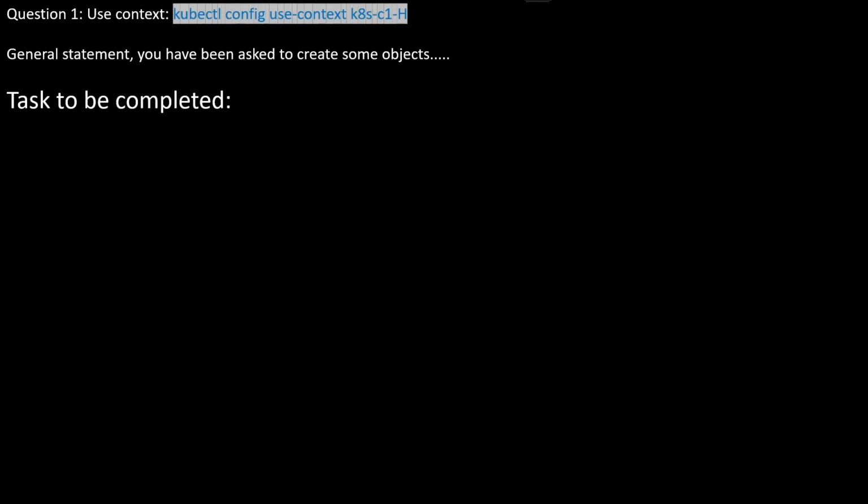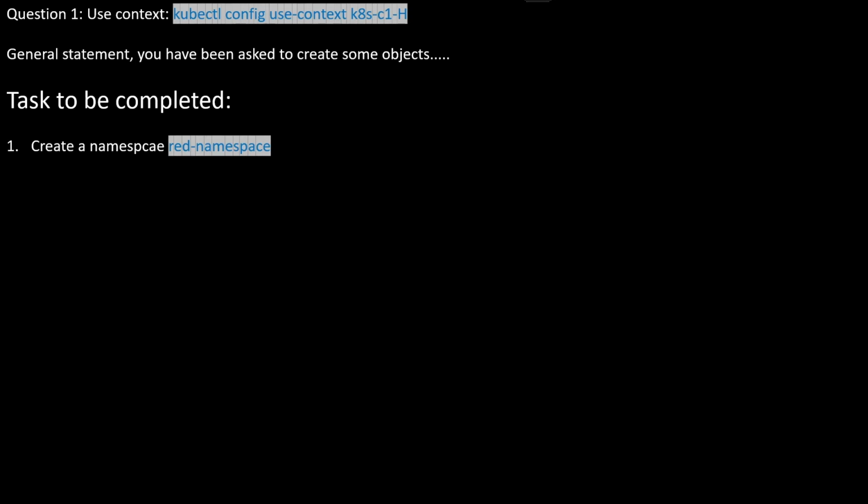In every question, it is mentioned that you need to use the context. The very first thing is that whenever you attempt, just copy this line and paste it in your PuTTY session. And after that, a general statement about what this question is about, and then you need to perform some task. Take an example here.